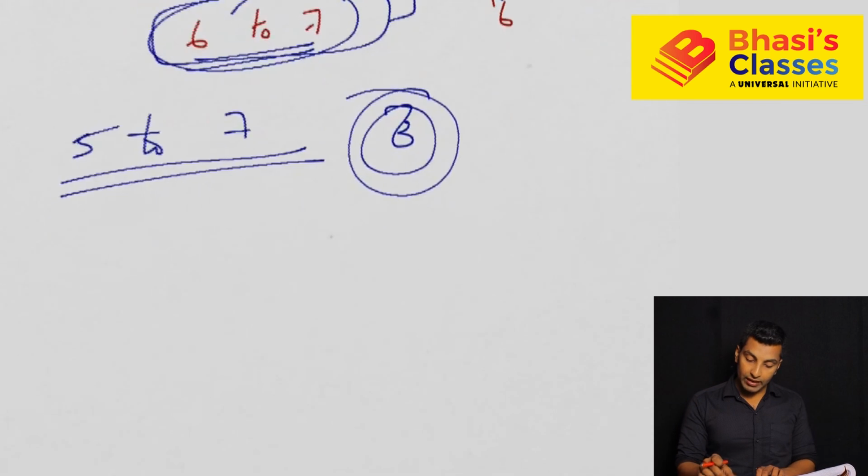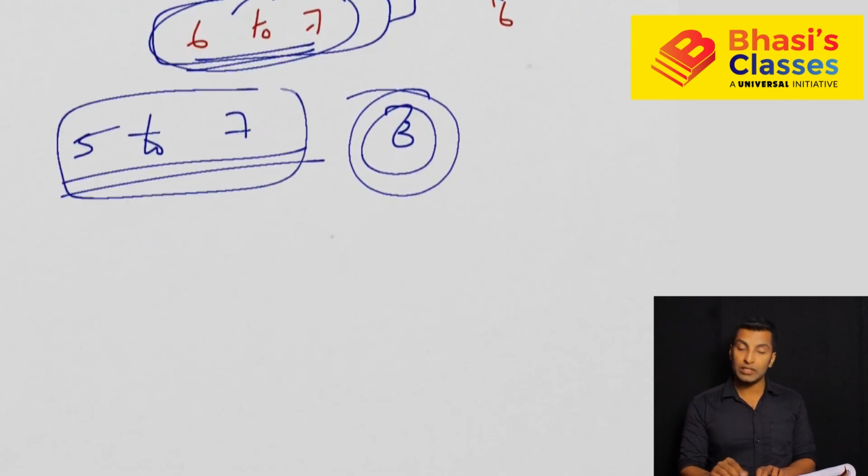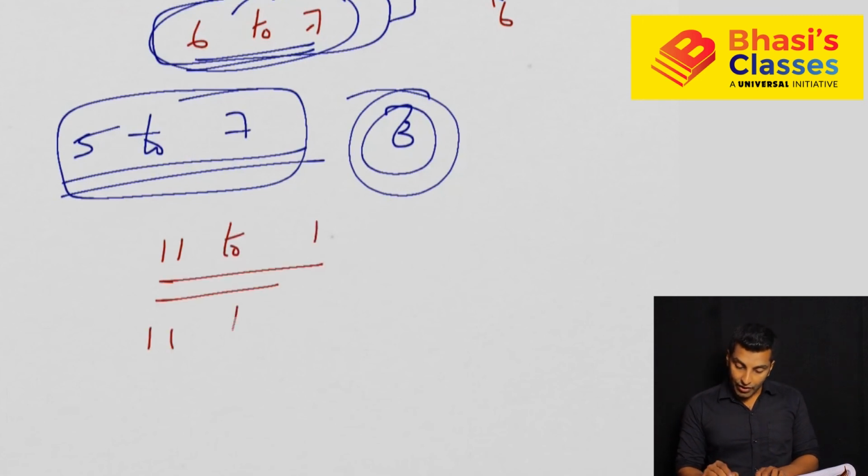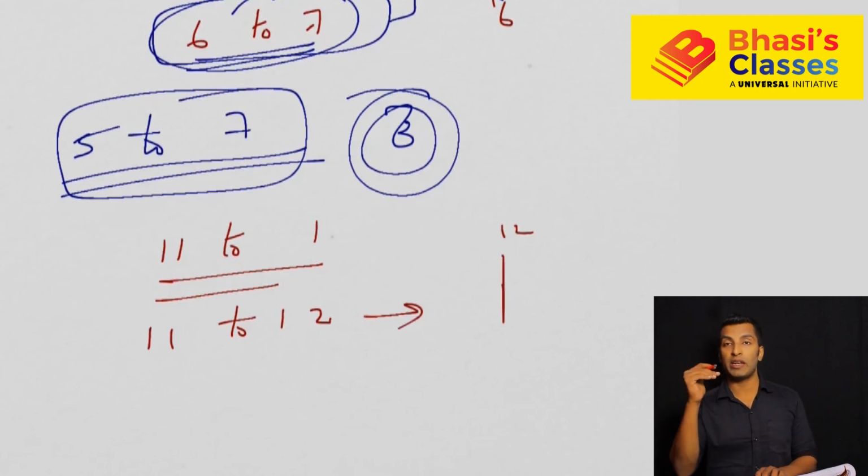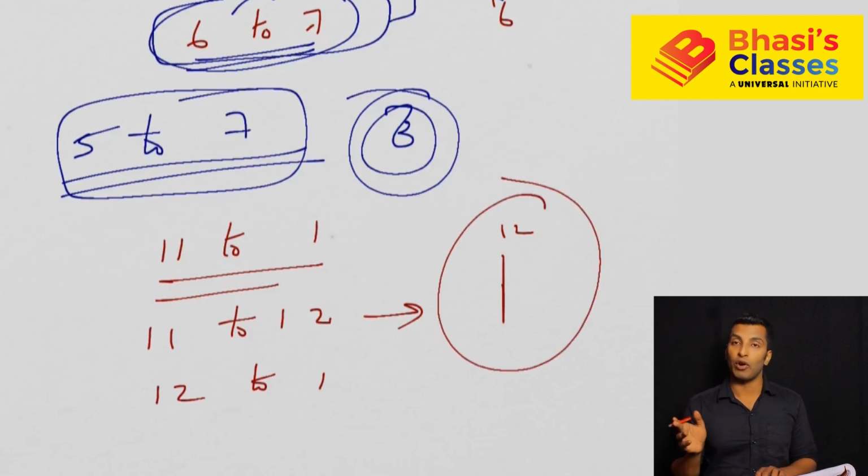And again, when it comes to straight lines, not only 5 to 7 time, you can get this between 11 to 1 also. How? Because in 11 to 12, what is the second straight line? That is actually 12 o'clock, like this. This is one straight line. Both minute hand and hour hand will be in a straight line. Then again, in 12 to 1 time, the first straight line you are supposed to get is the same only. So here also you can see coincidence.